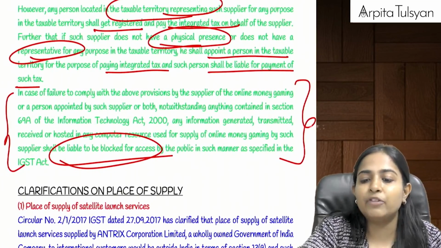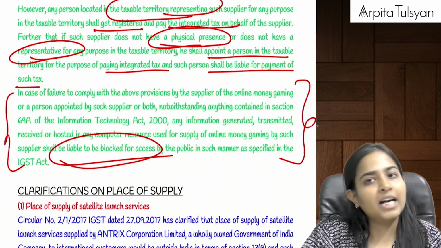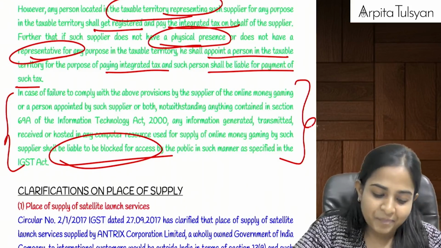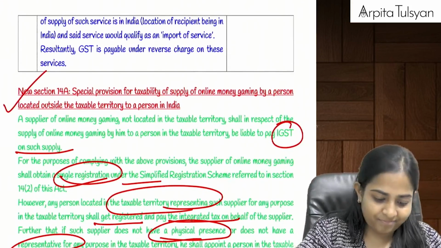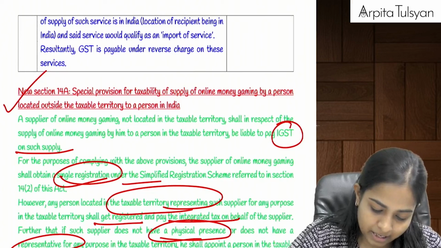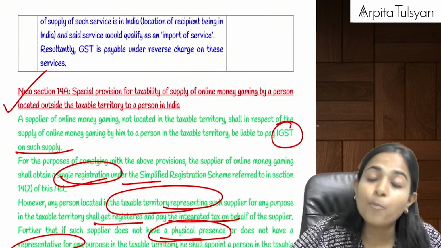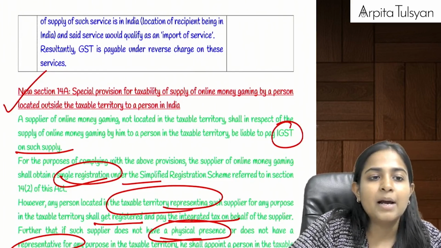Means basically, if the government does not get the tax, the government will stop you from supplying the services here in India. Are you clear with this simple section? Yes. Okay, that's it. All these amendments, all these points were basically newly added in your place of supply chapter.